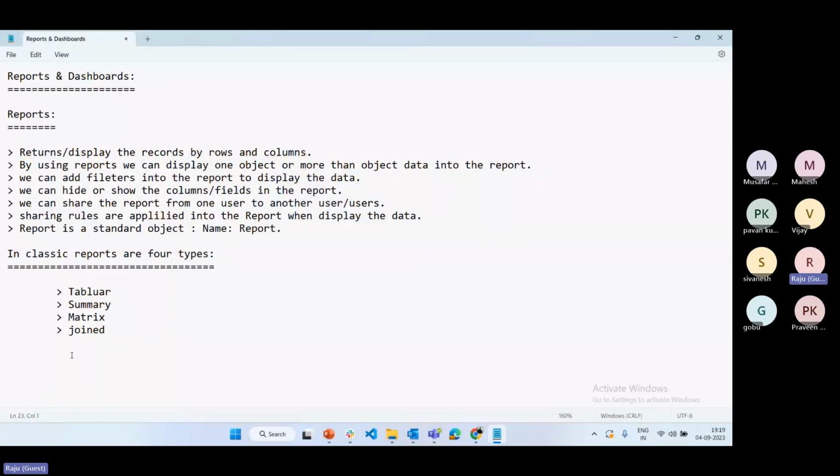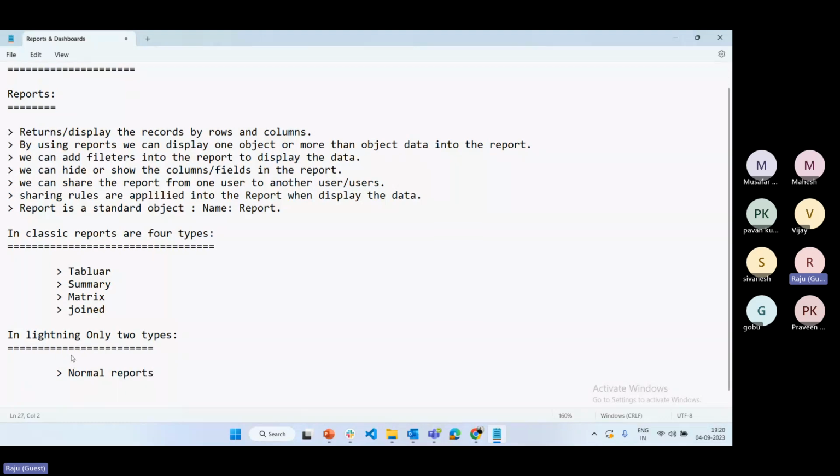Now, what are the types in lightning? Only two types we have in lightning version. One is normal report, and another one is joint report. Okay, so these are the reports.